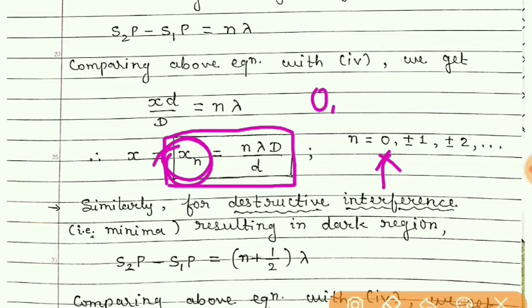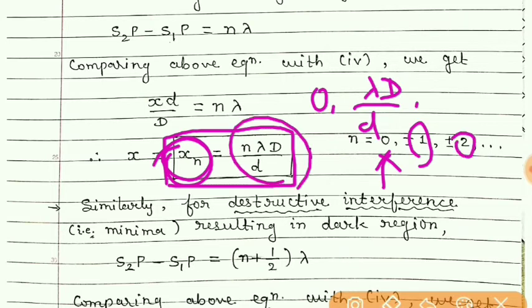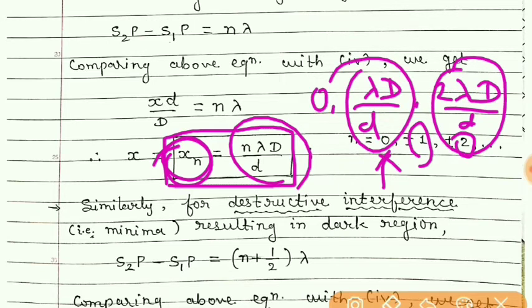If you take n equal to 1, then we'll get x equal to lambda D by small d. If you take n equal to 2, then you will get 2 lambda D by small d, and so on. So these are the distances on the screen for which we will get the bright bands or the bright region.